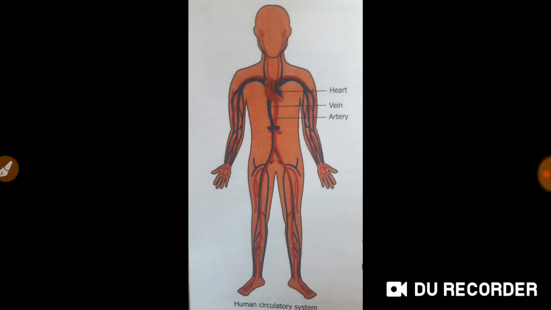Blood is about 7% of the human body weight. If one weighs 100 kgs, 7 kgs are blood, rather liters. So what I mean is 7% of the human body weight forms blood.